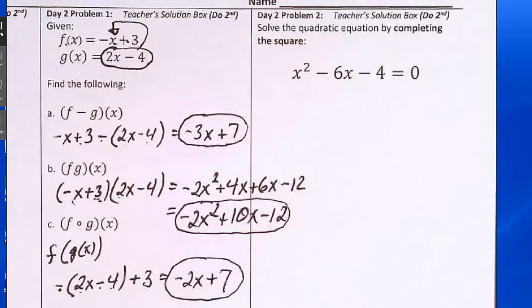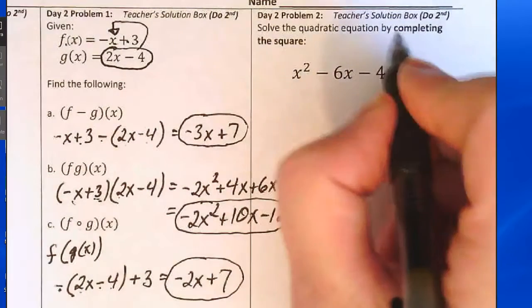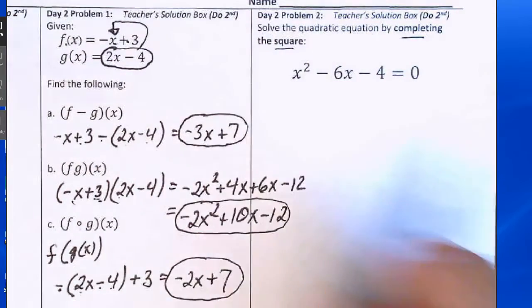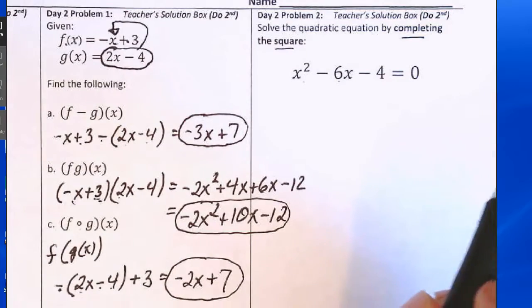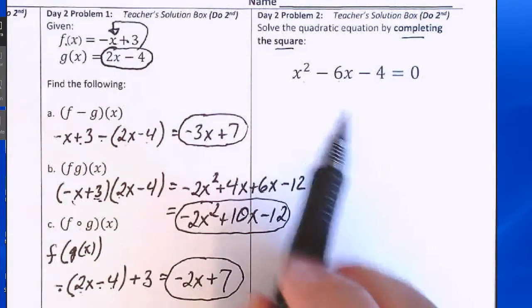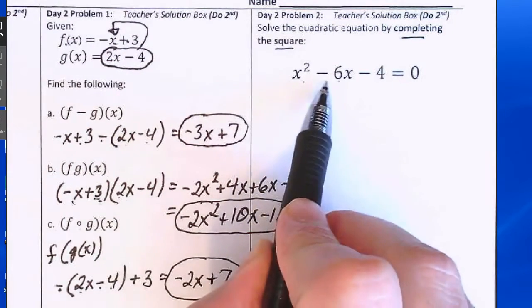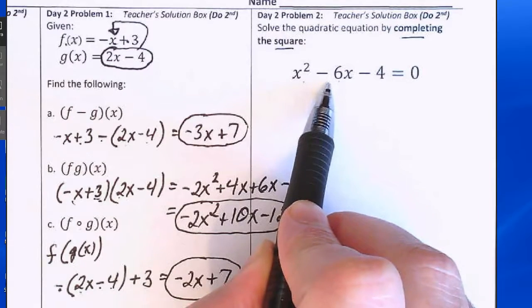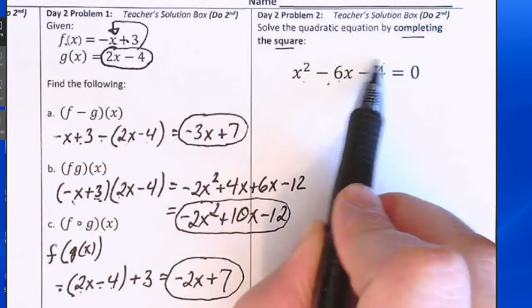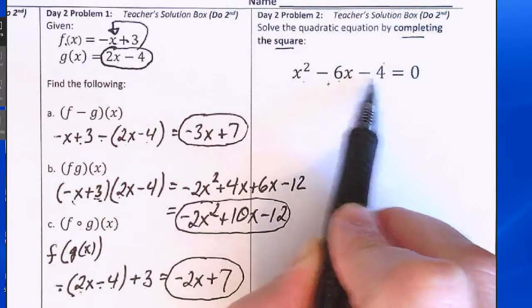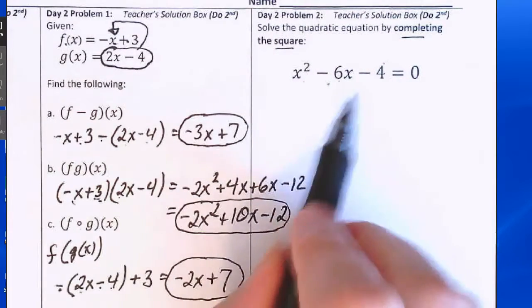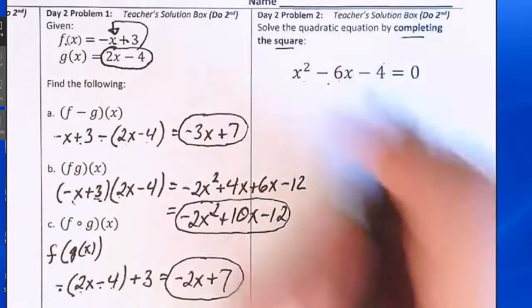Day 2, problem 2. Solve the quadratic equation by completing the square. That means we want this trinomial to be a perfect square trinomial, and it's not right now. I know that it's not because when I look at the middle term and take half of the middle term, that's negative 3, and squaring negative 3 is positive 9. This number here has to be positive 9 for this to be a perfect square trinomial, and it's not. So let's cause it to be positive 9.